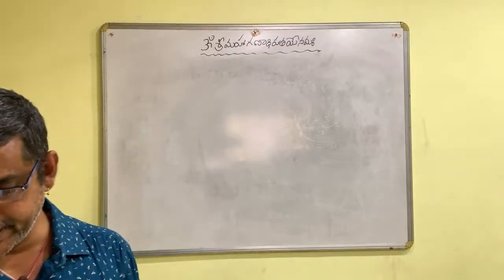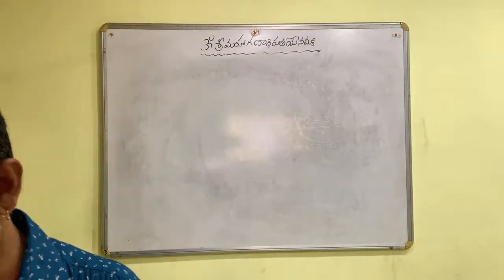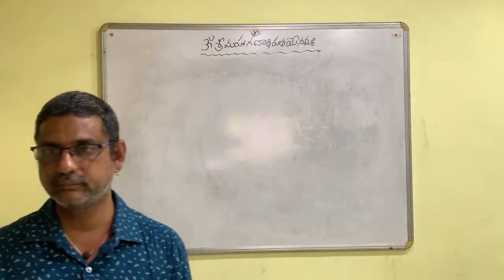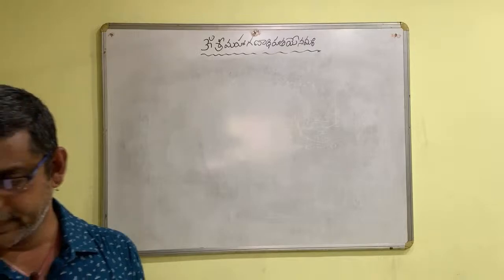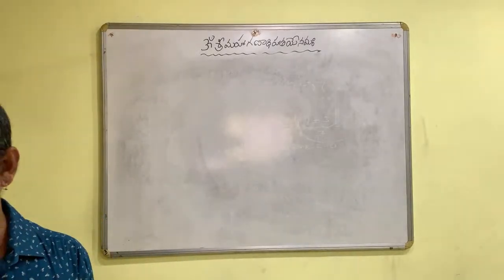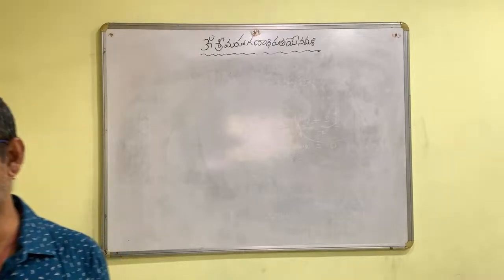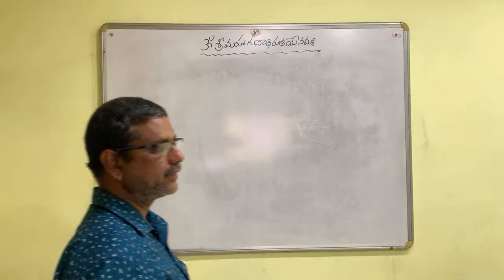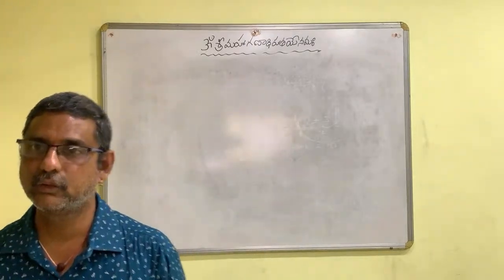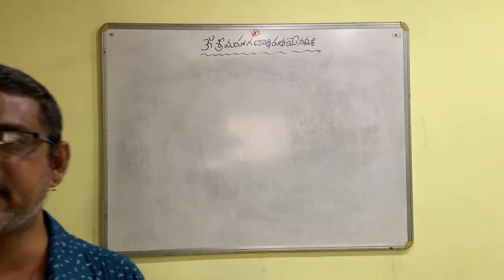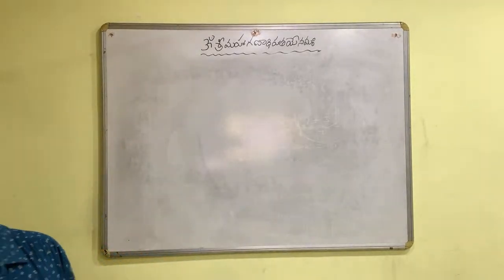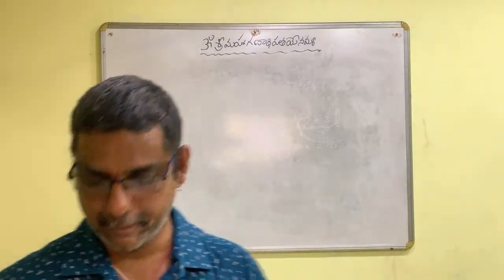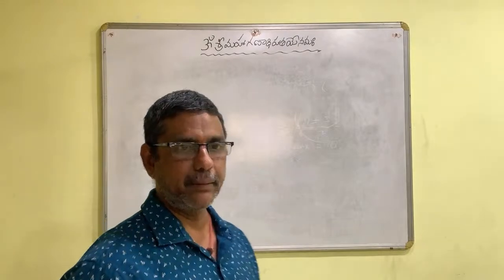2 root 3 is an integer, a rational number, an irrational number, a whole number. Which is right? 2 root 3 is an irrational number, right? Option C is right. It is an irrational number. Okay? Now, objective type questions are done.